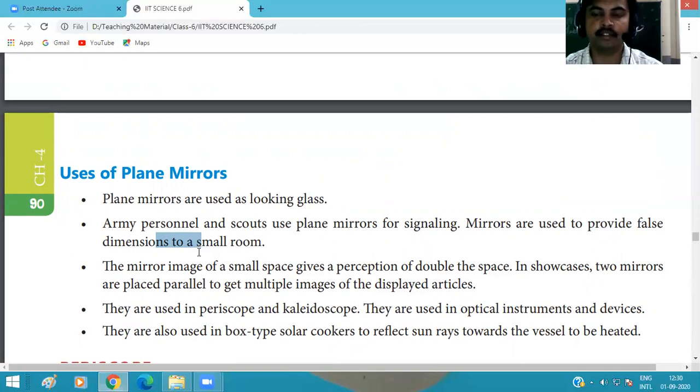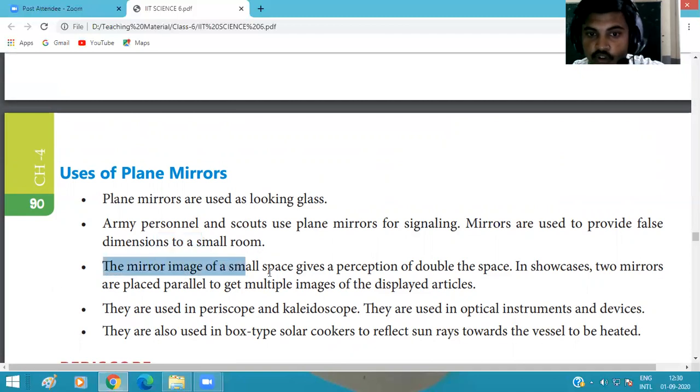In many cases, when anyone wants to sell a room or give the room on rent, they provide pictures taken with the mirror image, because by the mirror we produce a false dimension of a small room as a large room.